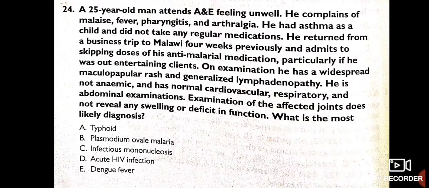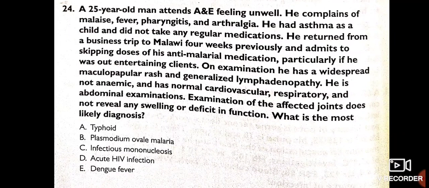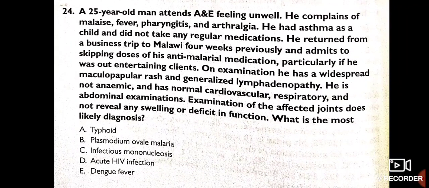A 25-year-old man attends A&E feeling unwell. He complains of malaise, fever, pharyngitis and arthralgia. He had asthma as a child and did not take any regular medications. He returned from a business trip to Malawi 4 weeks previously and admits to skipping doses of his anti-malarial medication, particularly if he was out entertaining clients.